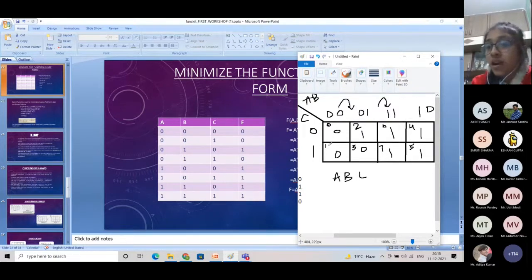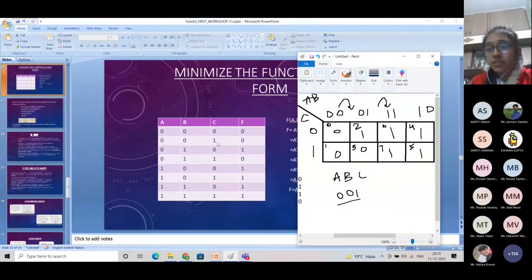Now in this case, A0, B0 and C1. If A is 0, B is 0 and C is 1, then this is our first input. Or you can also see this like 001 is the binary representation of 1. This is only the way we are naming our designations.